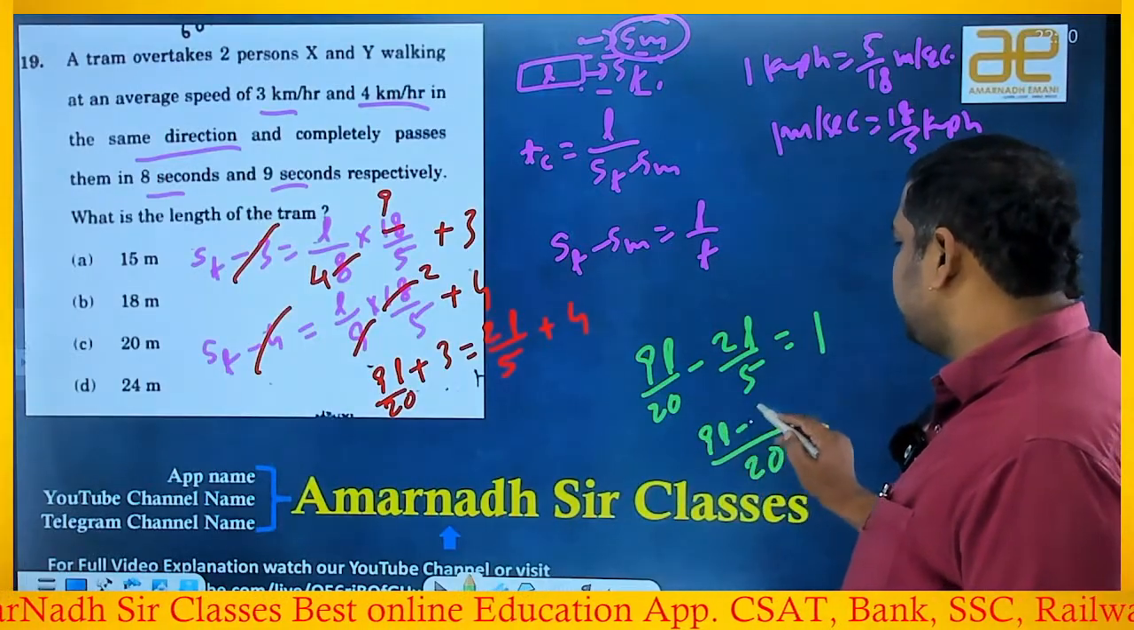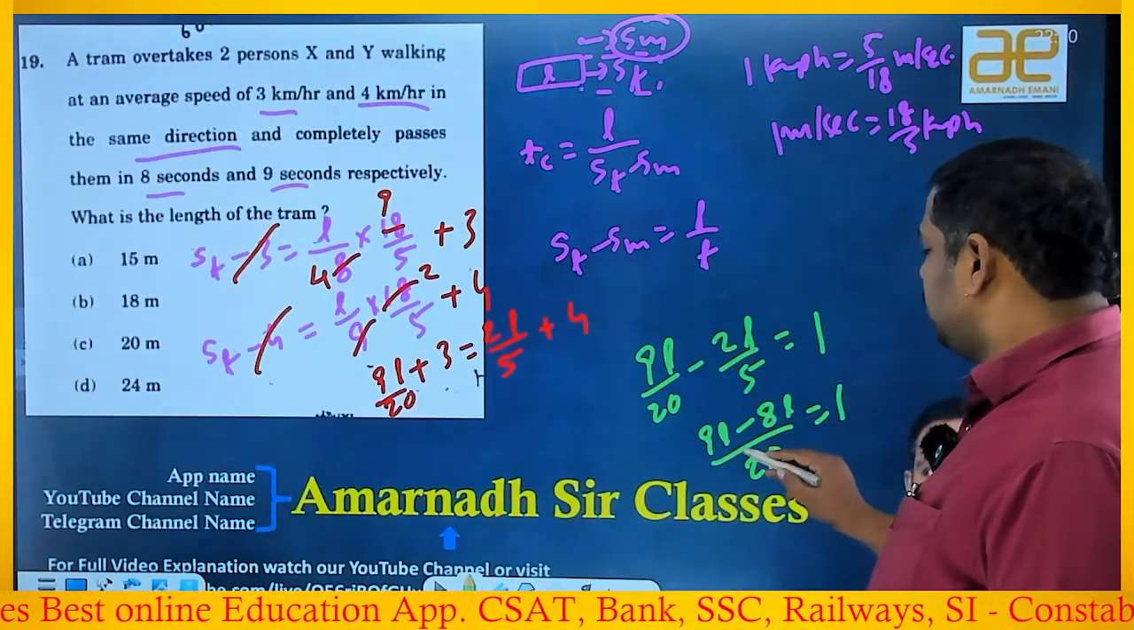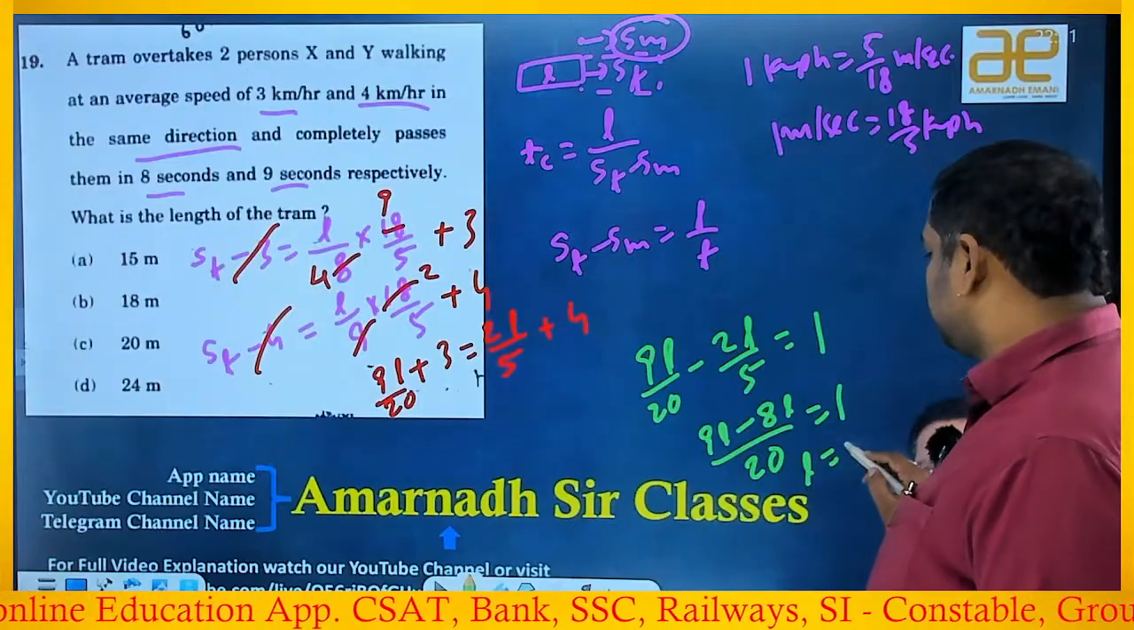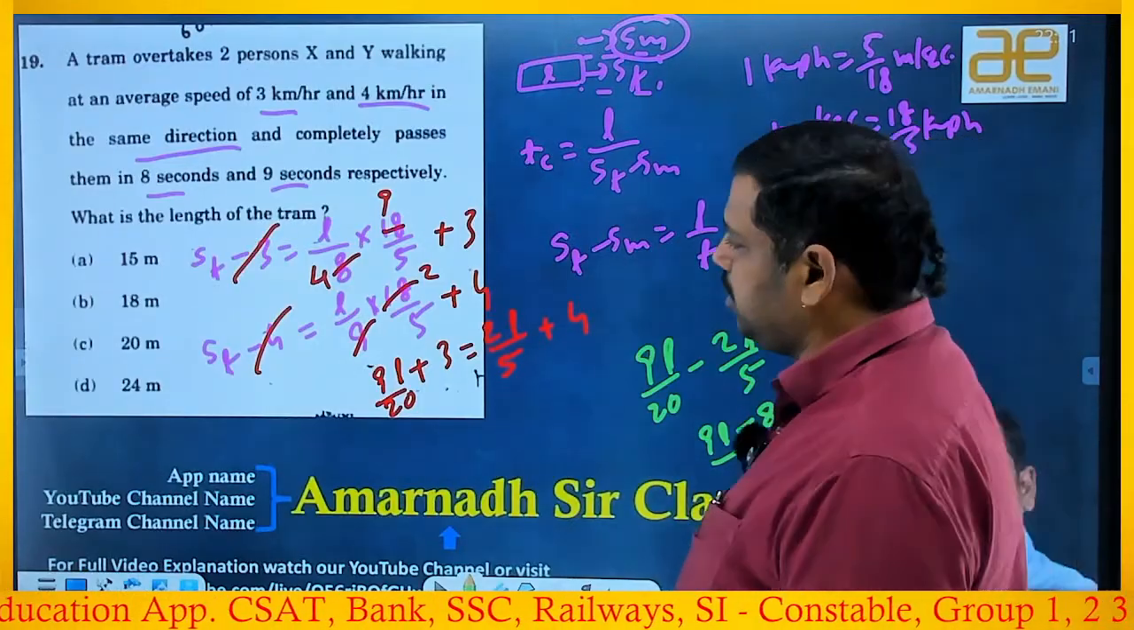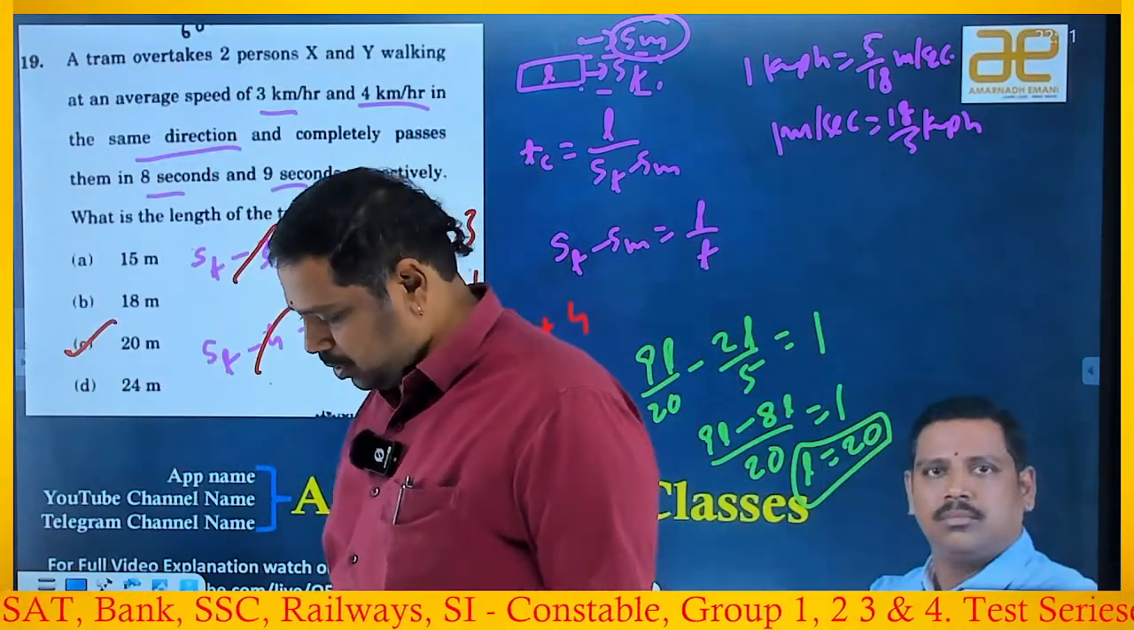Okay, it is 9L minus 5 means 4 times, 4 twos are 8L, right? Is equal to 1. Move the 20 this side: 9L minus 8L is L, is equal to, move the 20 this side, L is equal to how much? 20. So L is equal to 20, which option is the answer? C is the answer. Hope you understand.